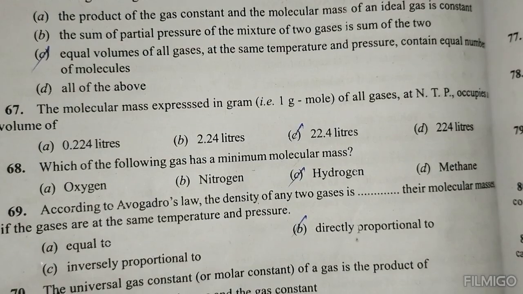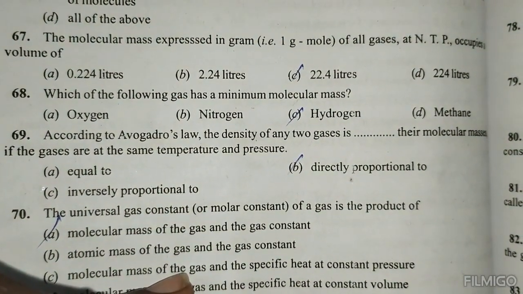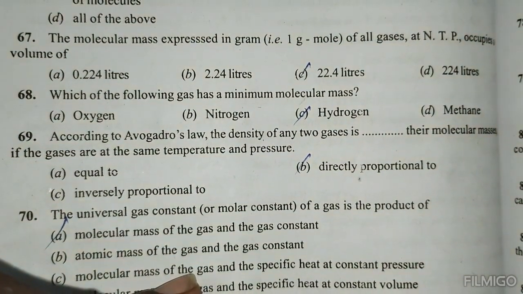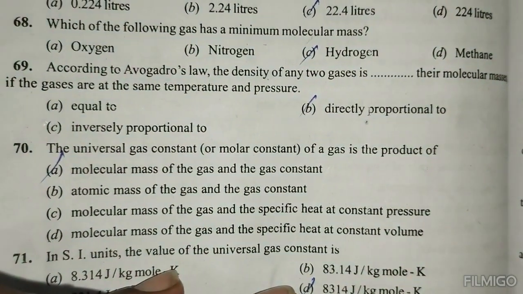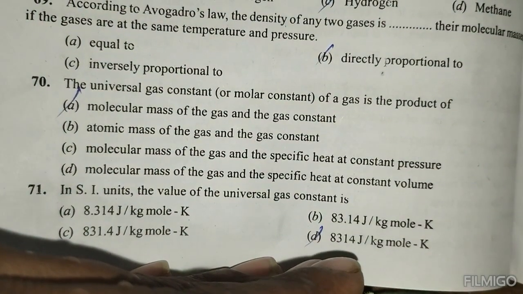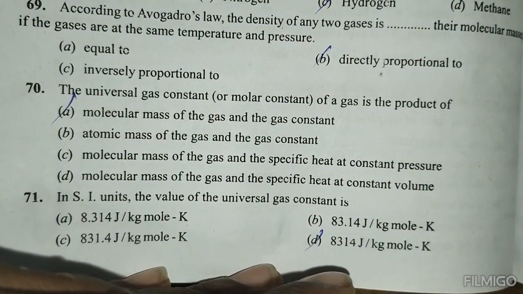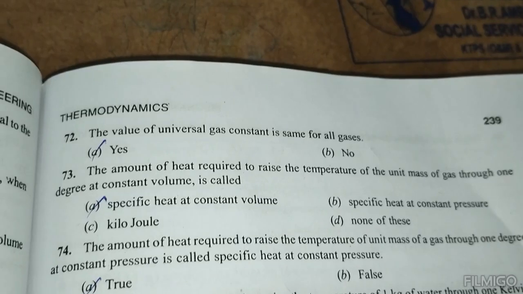Which of the following gases has the minimum molecular mass? Hydrogen. According to Avogadro's law, the density of any two gases, if the gases are at the same temperature and pressure, is directly proportional to their molecular masses. The universal gas constant of a gas is the product of the molecular mass of the gas and the gas constant. In SI units, the value of the universal gas constant is 8314 joule per kg mole Kelvin. The value of the universal gas constant is the same for all gases.